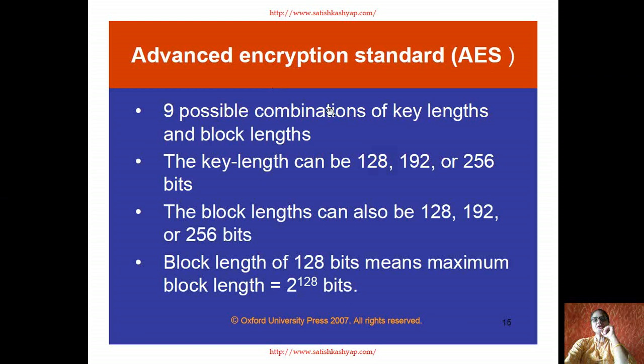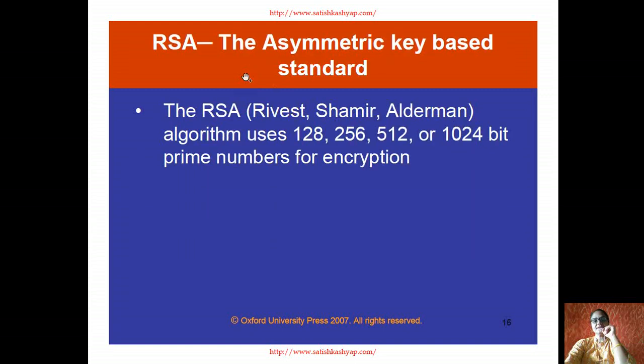Then we have another standard called as Advanced Encryption Standard, AES. There are 9 possible combinations of key lengths and the block lengths, and the key length can be up to 128, 192 or 256 bits, and the block length can also be 128, 192, 256, and the maximum block size is 128 bits, means that maximum block size is 2 raised to power of 128 bits. So जो इतनी combinations, 9 different possible combinations of key lengths and the block lengths is being provided while the data is being transmitted under the advanced encryption standard techniques.